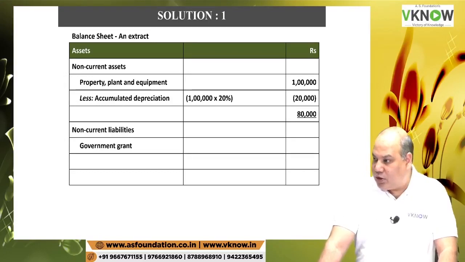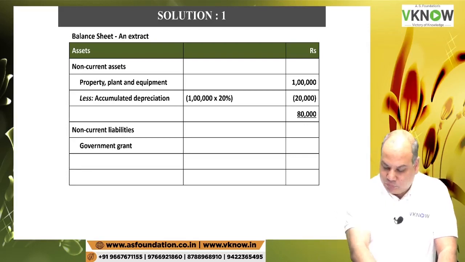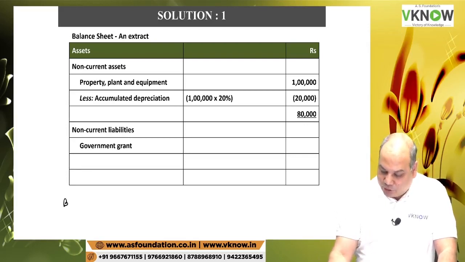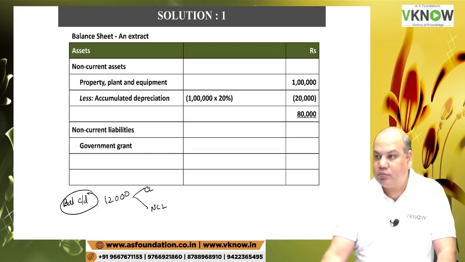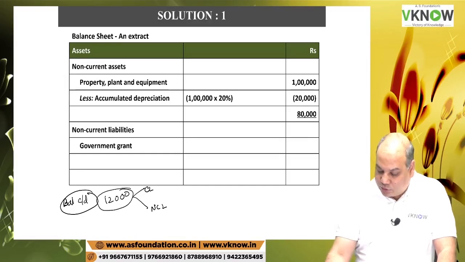deferred government grant. Now I am going to ask you a question. The total balance carried forward you have written in that ledger is 12,000. So you have to now tell me, out of that 12,000, how much is current and how much is non-current? Out of 12,000, 3,000 is current, because again next year I am going to recognize 3,000 in the P&L account. So if 3,000 is current, what is non-current?